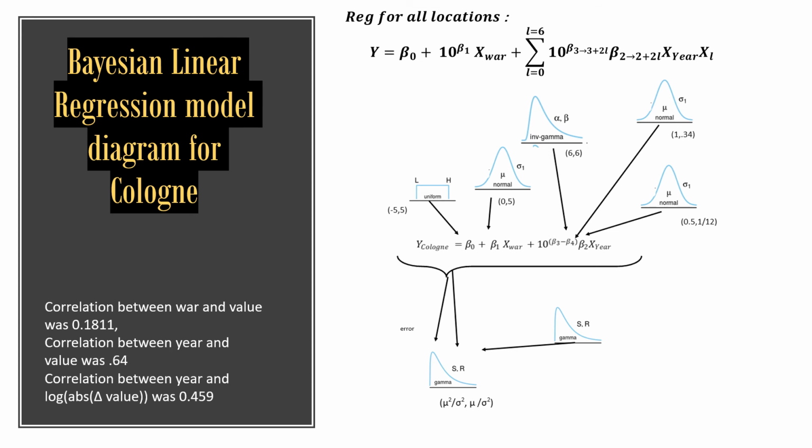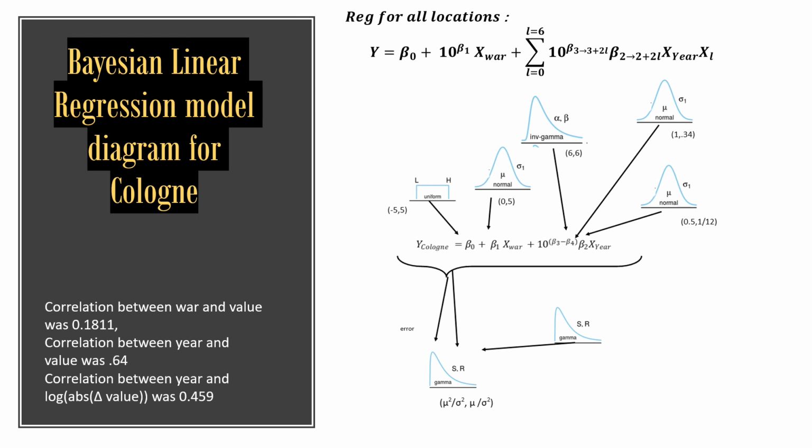And then the inverse gamma distribution I have set for B3, and that's to reflect our observations in the data based on the changes from the past year to the current year once you've applied a transformation to it.